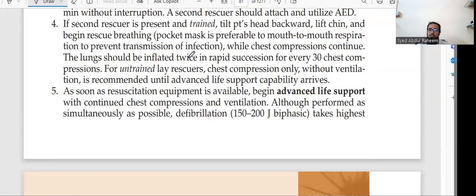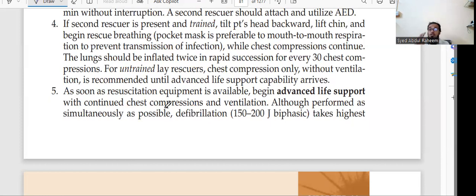First thing. Next, we have to do advanced life support. This is the basic life support: CPR, mouth to mouth, giving air. They are much more detailed, but here we are not going into detail. Here we are understanding what we have to do and what the types are, because it is a different course.